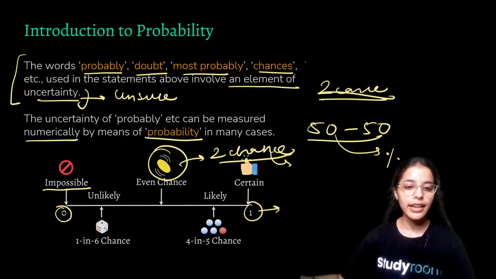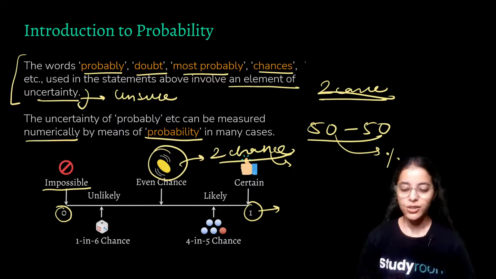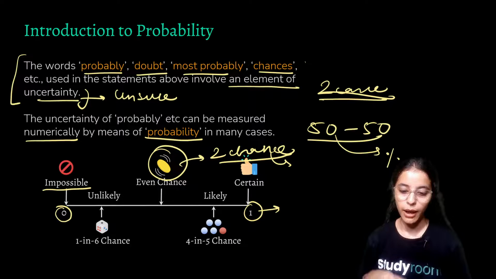And similarly, here are other examples about a die and other examples of balls of given colors and all. You'll learn about these in the next few slides. So let us move on to learn how to actually calculate probability.